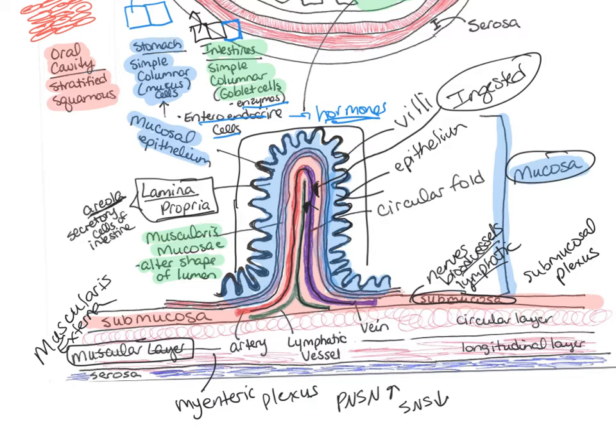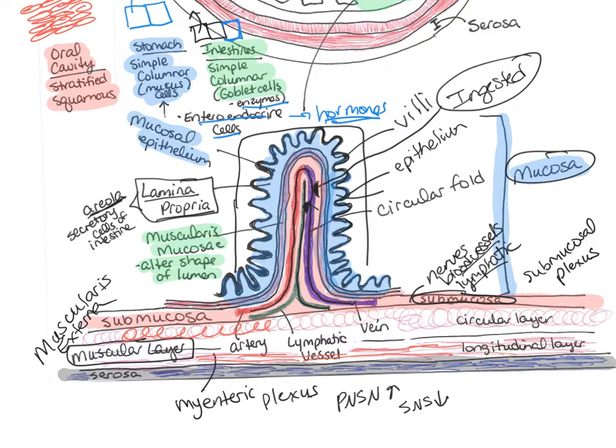Now, in this muscular layer, there's two different layers of smooth muscle in most of the areas of the digestive tract. One of the layers has its muscle cells arranged in a circular layer, whereas in the other layer, those muscle cells are arranged in more of a longitudinal layer. This gives two different functions to this muscular layer, and we're going to talk about the two different functions in just a couple minutes. The final layer that we have is called the serosa.